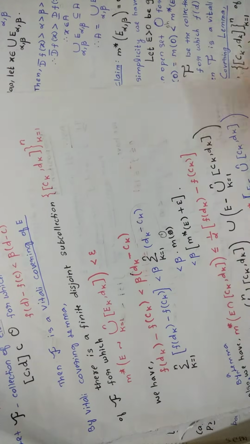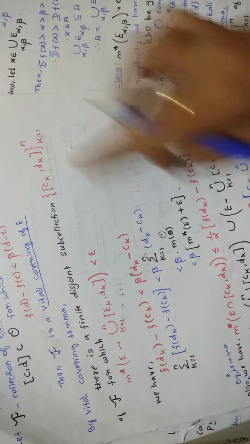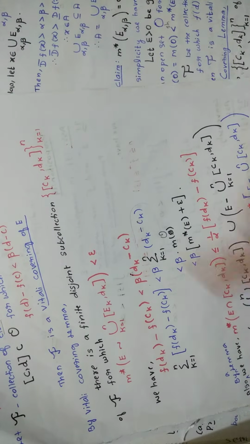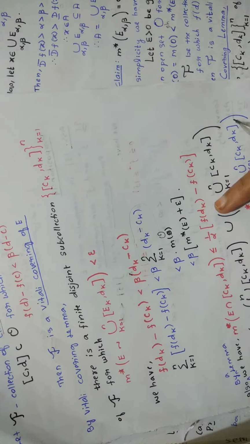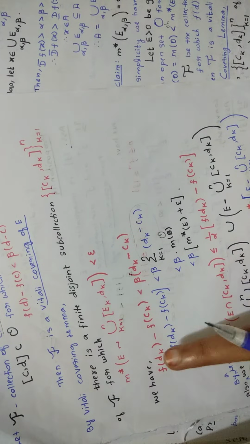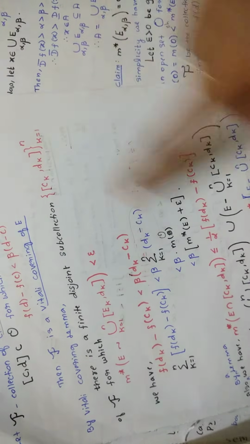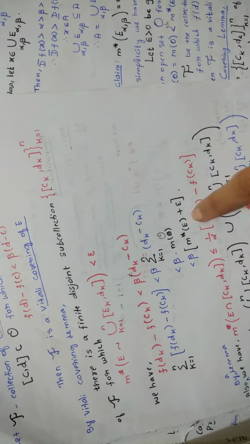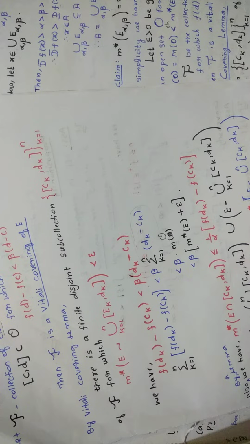Okay, so you are taking m star of E intersection (ck, dk). m star of E intersection (ck, dk) is less than or equal to 1 by alpha times f of dk minus f of ck. Is that clear? First put m star, then m star of E intersection, write this value, copy it, close the bracket, then less than or equal to 1 by alpha, open the square bracket and write this value, okay?